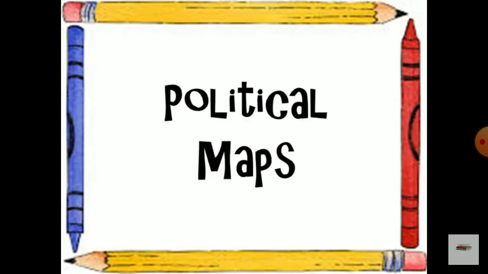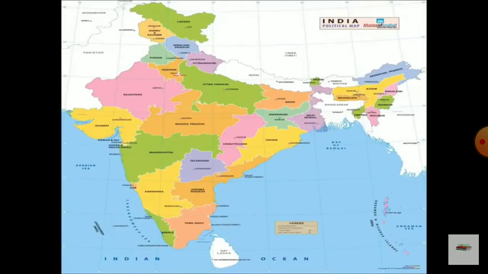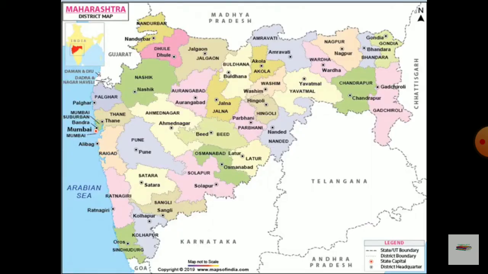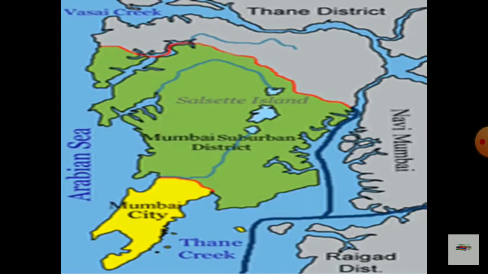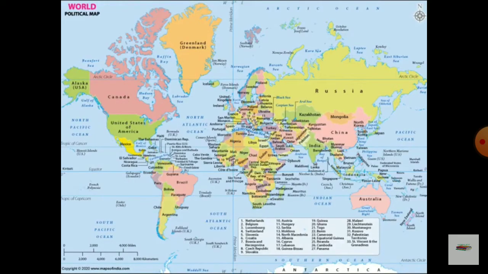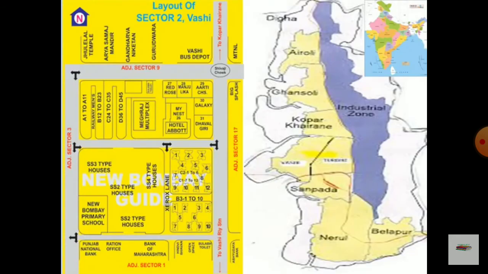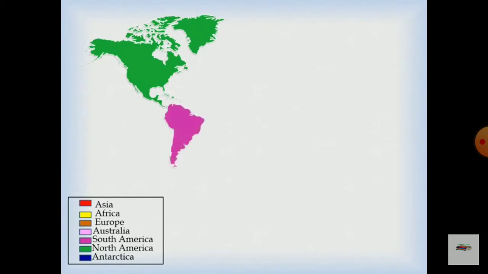First point, political maps. These maps show the national boundaries of different countries and states. Look at the pictures of the Indian map and the Maharashtra map. If you study the world map carefully, you can see many countries of the world and their boundaries. Given alongside is a political map of India. This political map shows all the 29 states and union territories.